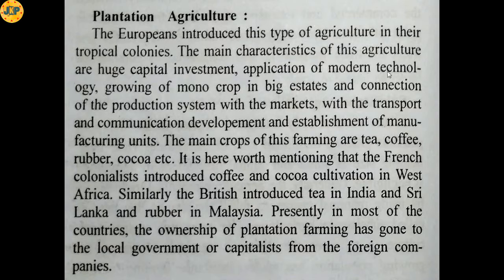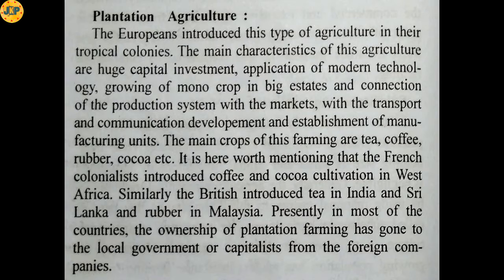So basically in this type of agriculture, huge capital investment is generally seen. Along with that, use of modern technology and growing of monocrop. Growing of monocrop means growing of single crops in big estates. Along with that, connection of the production system with markets with the help of transport and communication system is also seen.